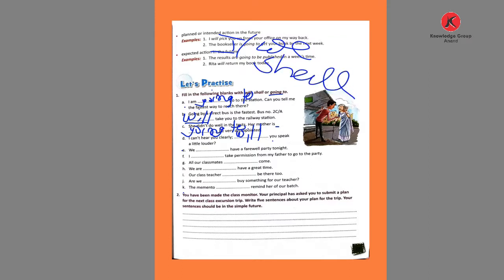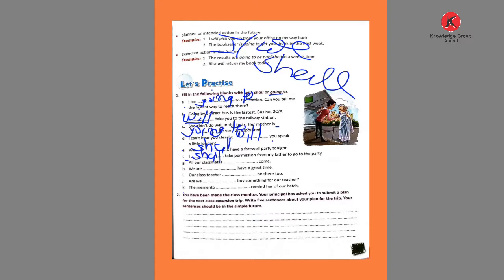We use will also, but here after we we use shall. We shall have a farewell party tonight. In F, here use I, so we use shall. I shall take permission from my father to go to the party. It's not sure. That is why we use I and we with shall.